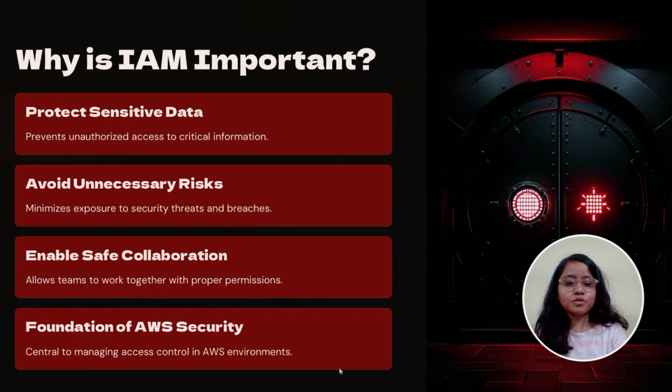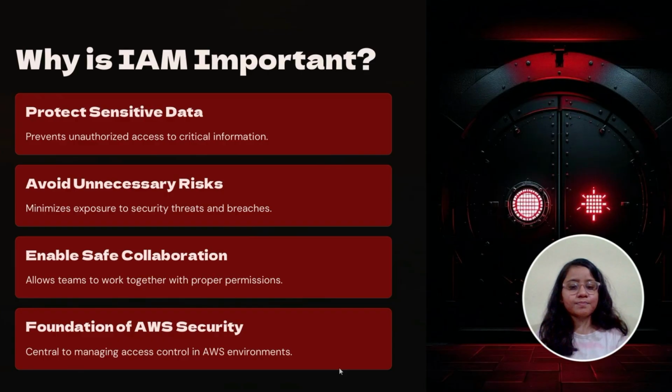It also plays a huge role in safe collaboration. For example, your developers may only need access to your EC2 instances, while your finance team might require access to the billing dashboard. IAM makes this possible without overexposing your environment. Beyond access control, IAM is also key to compliance. It provides detailed logs of who accessed what and when, helping you to stay audit ready and accountable. In short, IAM is not just a feature, it's the foundation of AWS security.